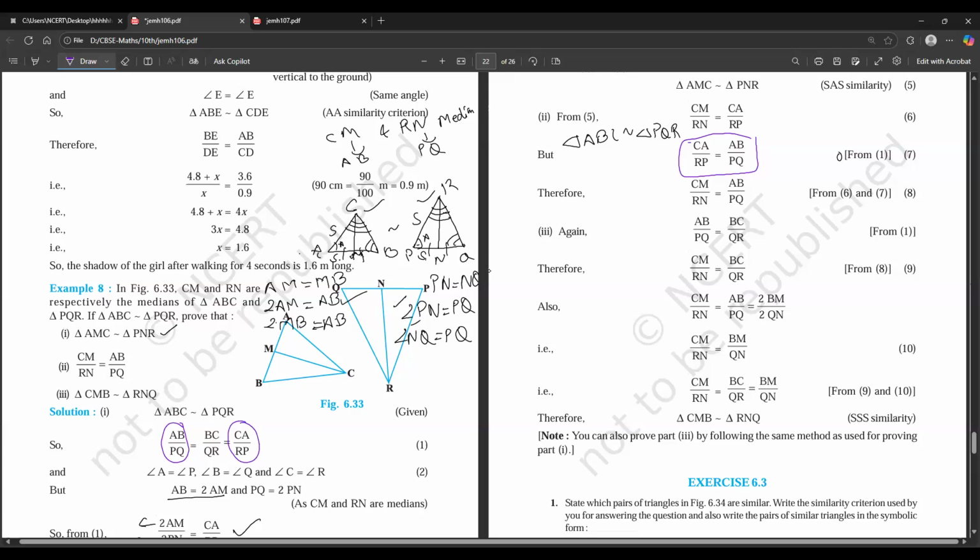AB by PQ is equal to CA by RP, and that is what we need to prove. You know this, right? If A is equal to B and B is equal to C, then we can say that A is equal to C. Here, this is A, this is B, this is B, this is C. Now, since these two are the same, these two are also going to be the same. That is, CM by RN is equal to AB by PQ.